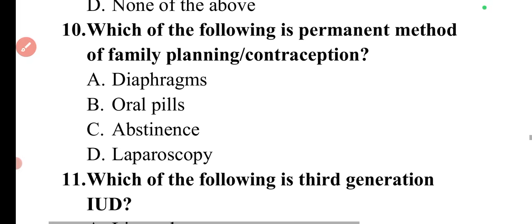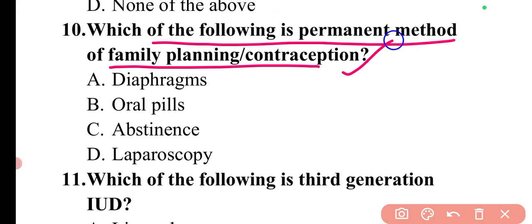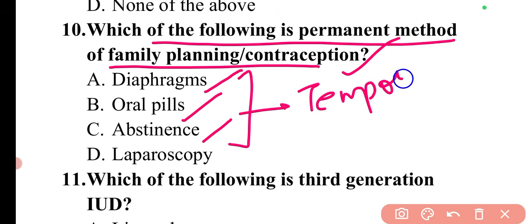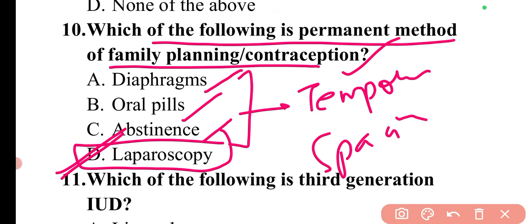Next question is, which of the following is a permanent method of family planning or contraception? Diaphragms, oral pills, abstinence, these are the temporary methods or spacing methods. While laparoscopy, along with the male and female sterilization methods, that are vasectomy and tubectomy, these are the permanent methods. So here option D will be the correct answer. That is, laparoscopy is not a temporary method, it is a permanent method.